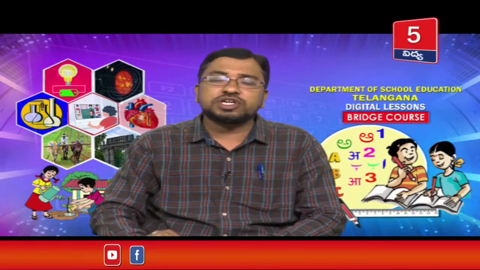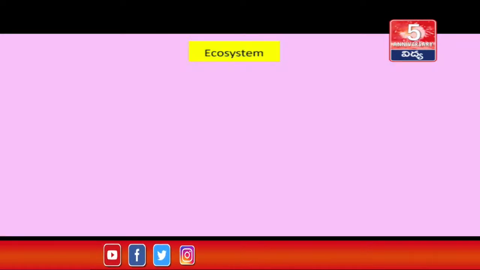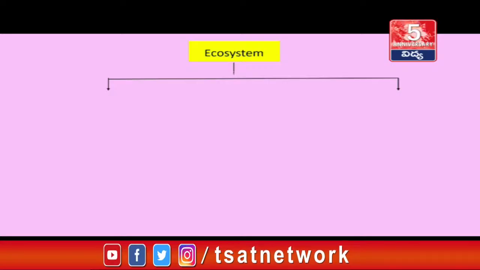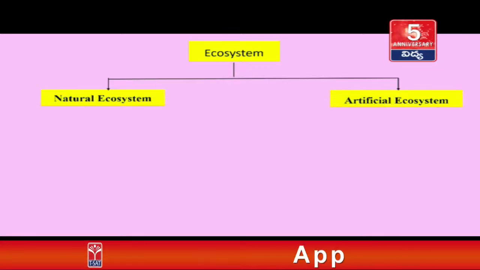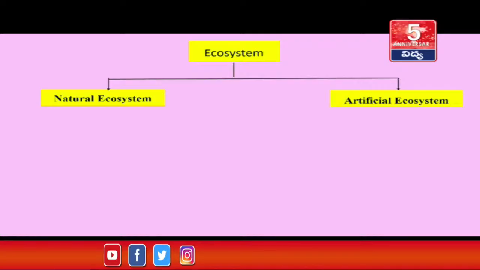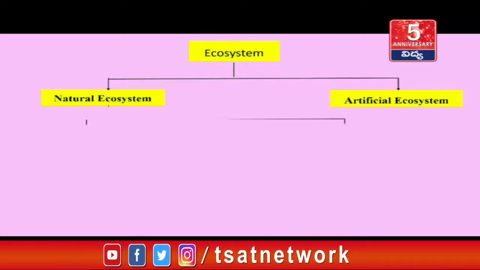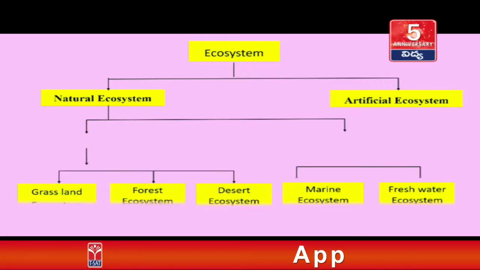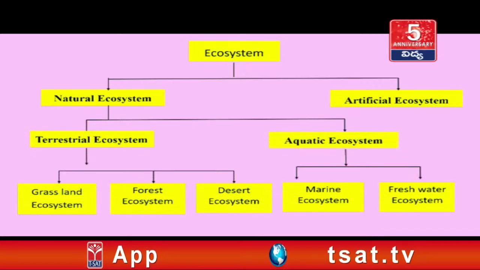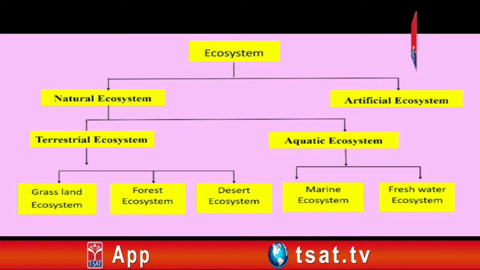See the classification of ecosystem. Ecosystem is broadly classified into two categories: natural ecosystem and artificial ecosystem. Artificial ecosystem is the ecosystem which is made by humans, or it is called man-made ecosystem, whereas natural ecosystem is again classified into two groups: terrestrial ecosystem and aquatic ecosystem.